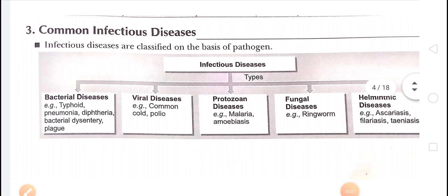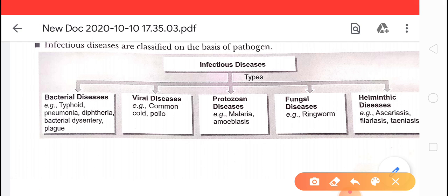Next one, children. Here are some examples I've written of the infectious diseases. Infectious diseases are caused by pathogens, and they are of five types. Number one, bacterial disease. Number two, viral disease.